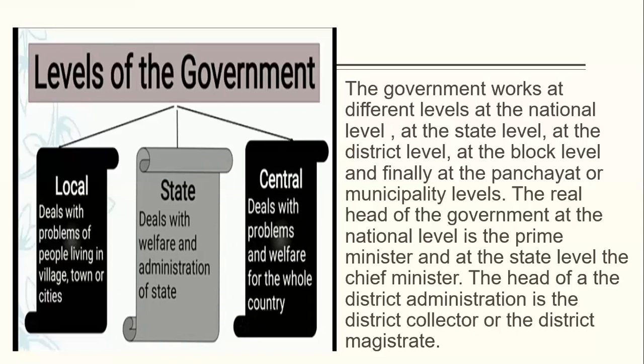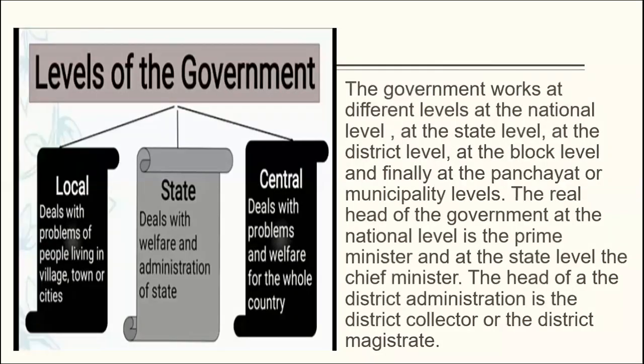The next is the real head of the government. The real head of the government at the national level is the prime minister. Okay, and at the state level the chief minister. Now the head of a district administration is the district collector or the district magistrate. Is that clear? Now see, I'll clear each level and the tiers of the government.